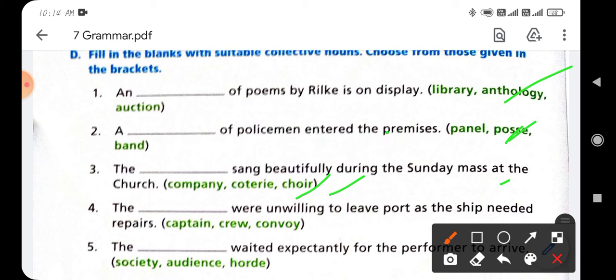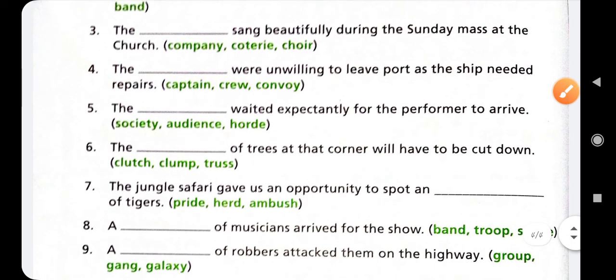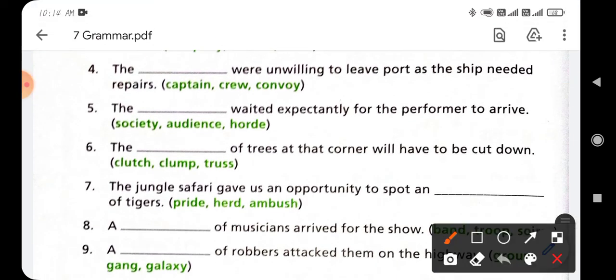Clear? Now next is option number 4. The dash were unwilling to leave port as the ship needed repairs. You can see here the three given options. The second option is correct. The crew were unwilling to leave port as the ship needed repairs.